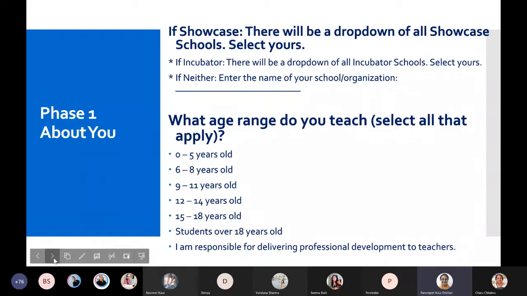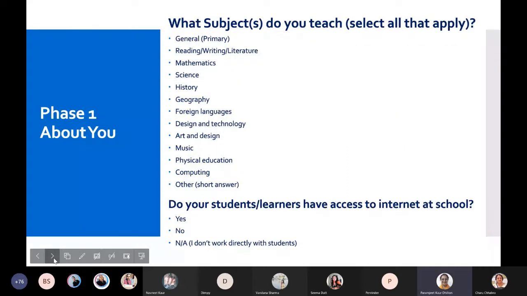What age range do you teach? Select all that apply. So whichever classes you are teaching, please make sure you tick over here. Okay, next. Phase 1 is all about us. So what subject do you teach? Select all that apply. So this is the application we are talking about. First, we showed you a link. We need to click on the link. Then you need to go to the home page, and then you're going to fill up this application. So whatever subjects you are teaching, you need to apply. You need to put a tick over there.